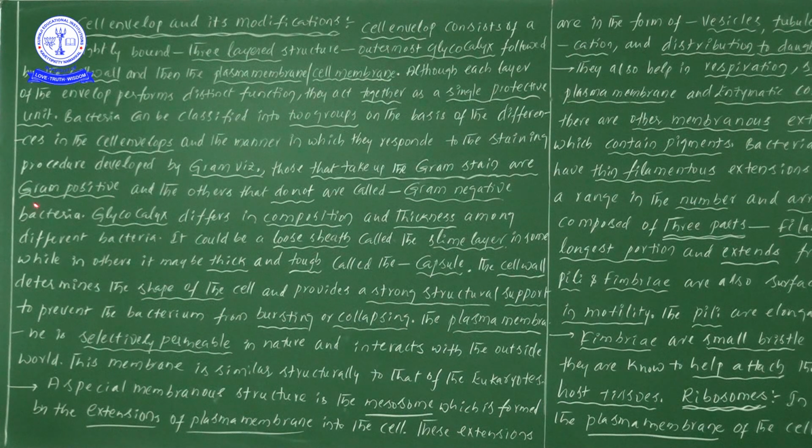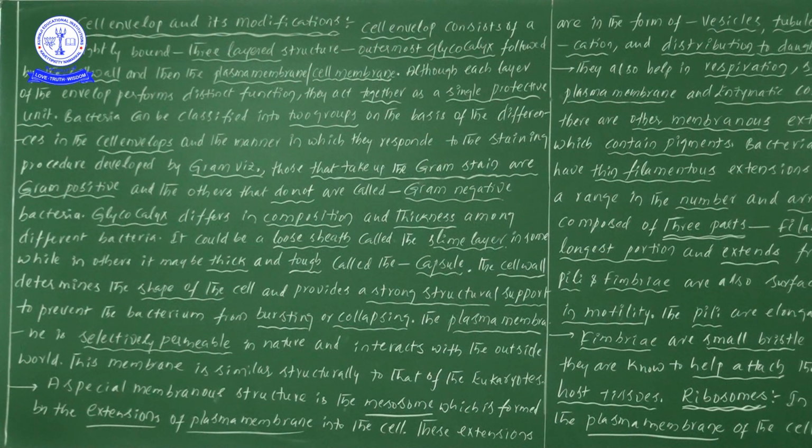One more time: the glycocalyx differs in composition and thickness among the different bacteria. It could be a loose sheath called a slime layer in some bacteria, while in others it may be thick and tough, called a capsule. So there are two different types of layers: one is a loose layer, and the other is a thick and tough layer. The loose sheath we take as the slime layer, and the thick and tough one we take as the capsule.